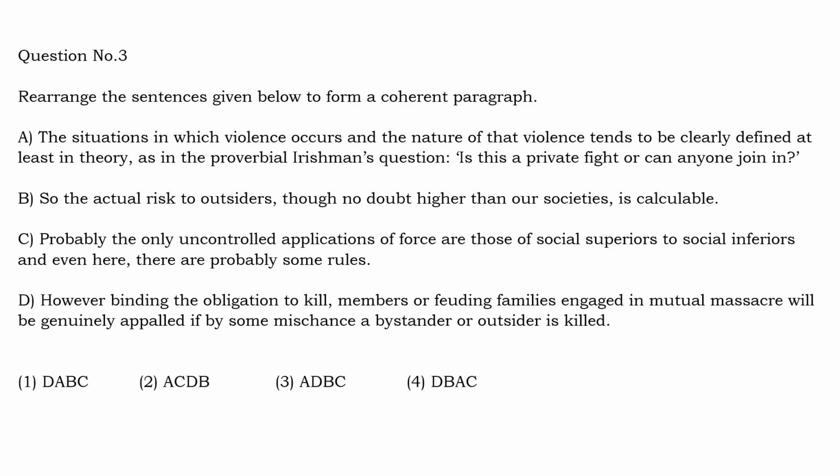Even when they are very much interested in killing each other or massacring each other, they will be very much shocked if any person who is not a party to the fight or who is not involved in the fight gets killed accidentally. So that is another idea. And it says that because of these kind of rules and regulations, the outsiders have very little risk, because it is taken care of by the feuding factions, the people who are fighting with each other, not to harm the outsiders, because that idea you get from option D. So that is why the actual risk to outsiders is less.